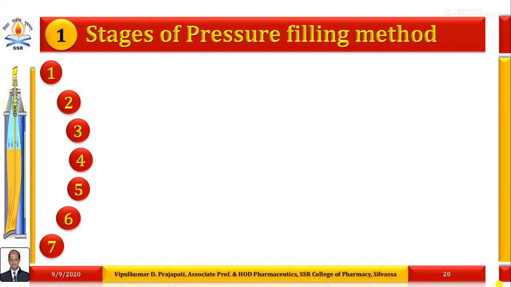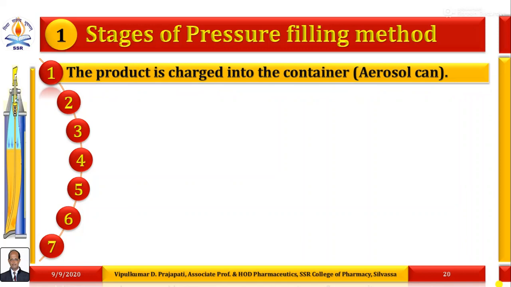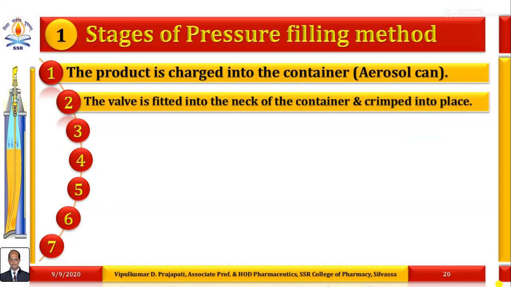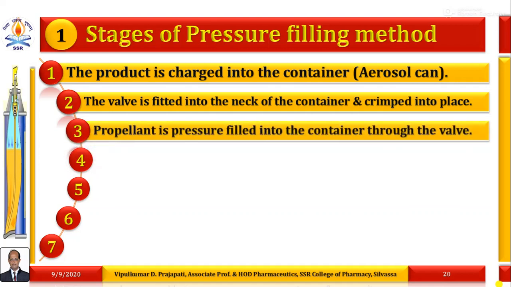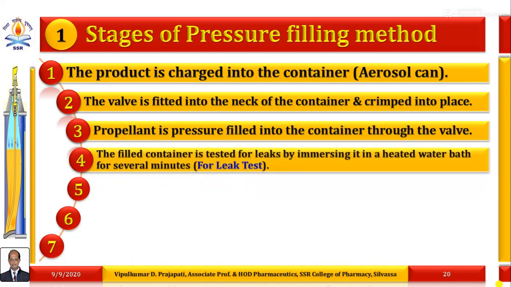The first one is the pressure filling method. What are the stages of the pressure filling method? The product is charged into the aerosol can or container. The valve is fitted into the neck of the aerosol container and crimped into place. The propellant is pressure filled into the container through the valve. Then the filled container is tested for leaks by immersing it in a heated water bath for several minutes, and it is known as the leak test for the filled aerosol container.